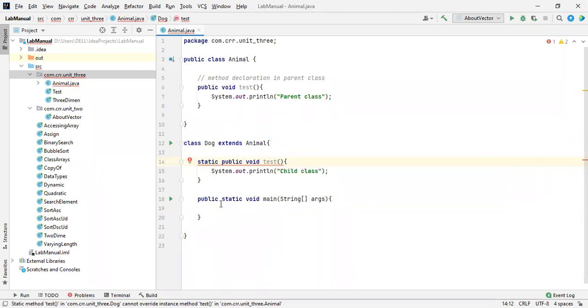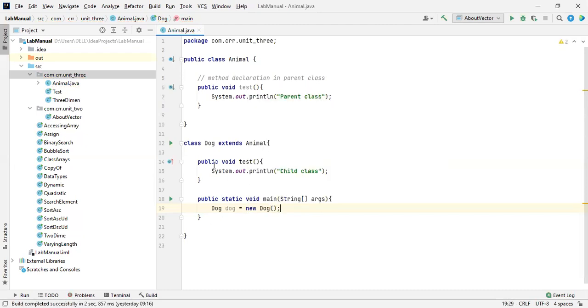If you want to access the method directly without creating the object of a child class, it is required to mention static. If you want to remove this, you have to create the object of the class. Let me declare Dog dog = new Dog().